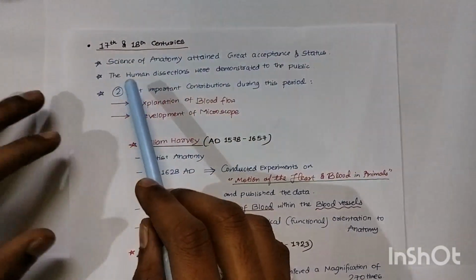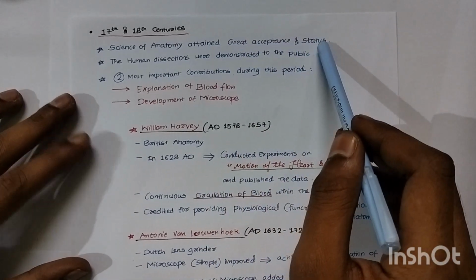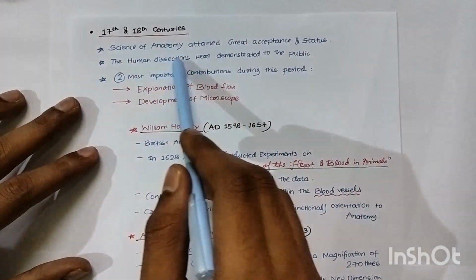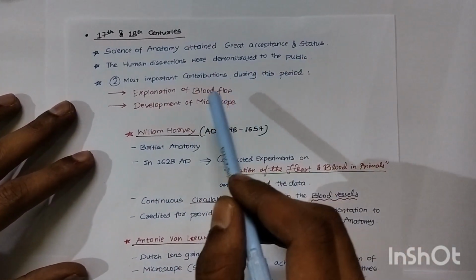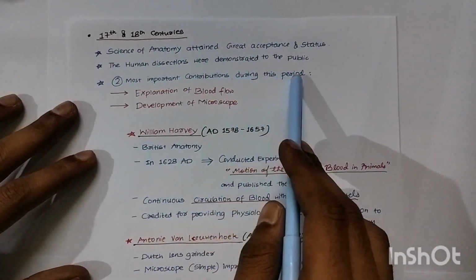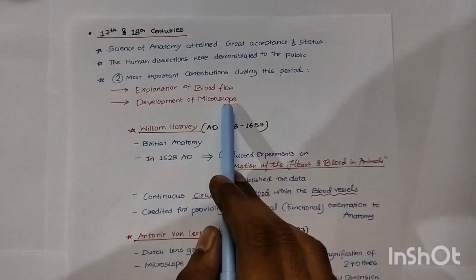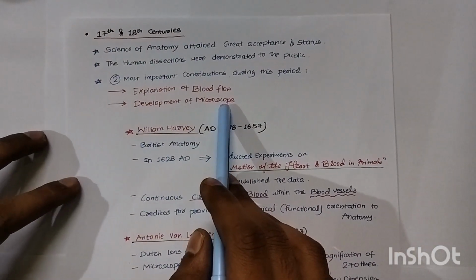If you come to the 17th and 18th centuries, the science of anatomy attained great acceptance and status in this era. Human dissections were demonstrated to the public and awareness was created. Two most important contributions during this period were the explanation of blood flow and the development of the microscope. This is very important.